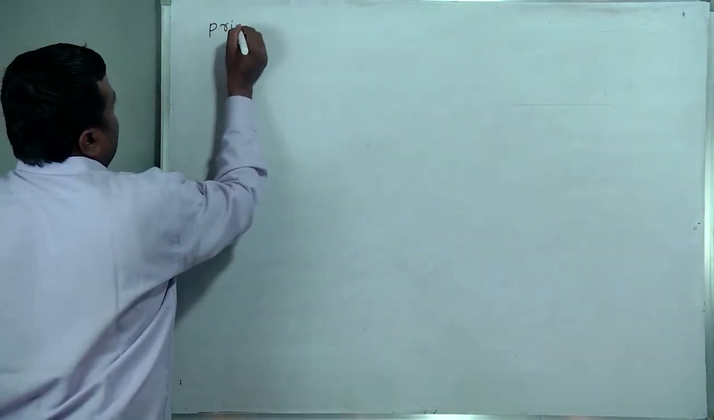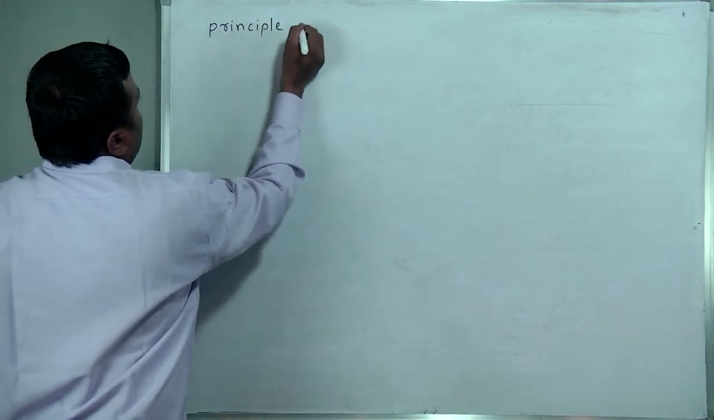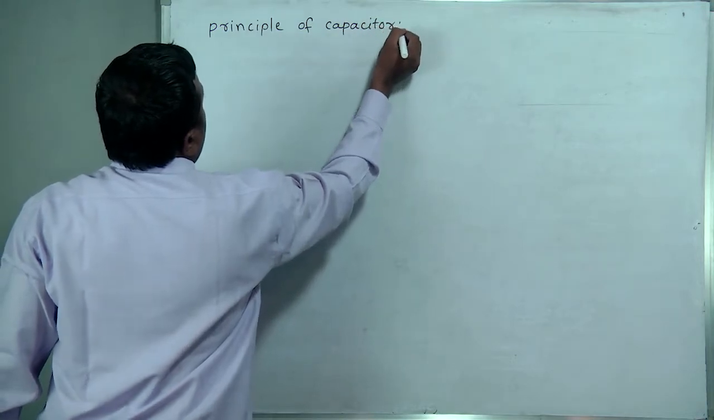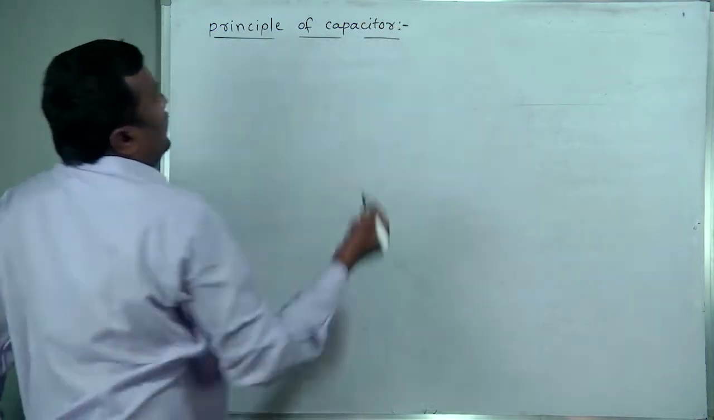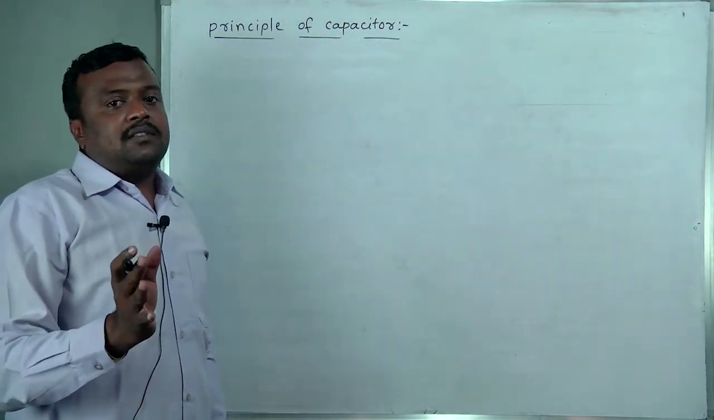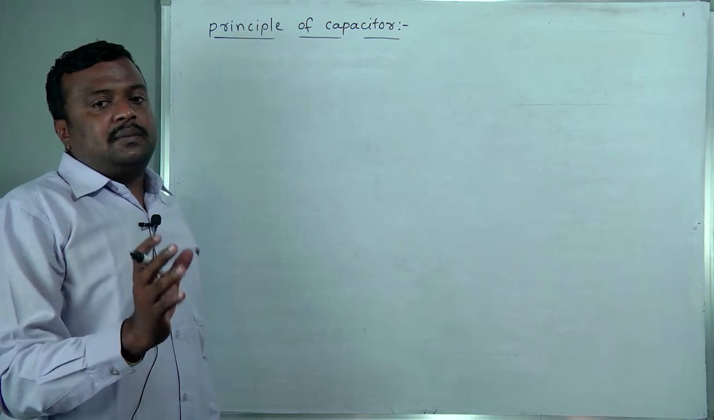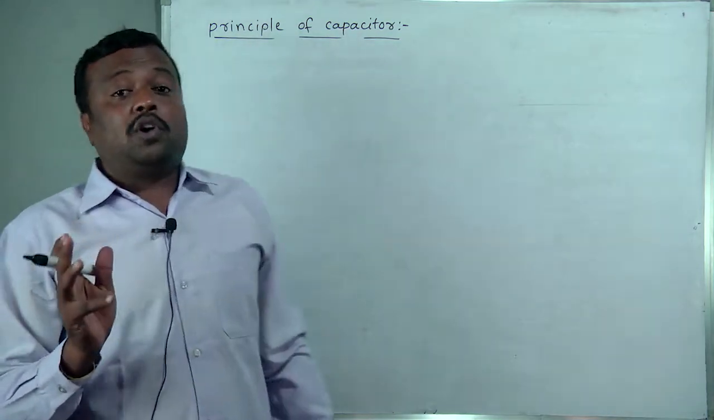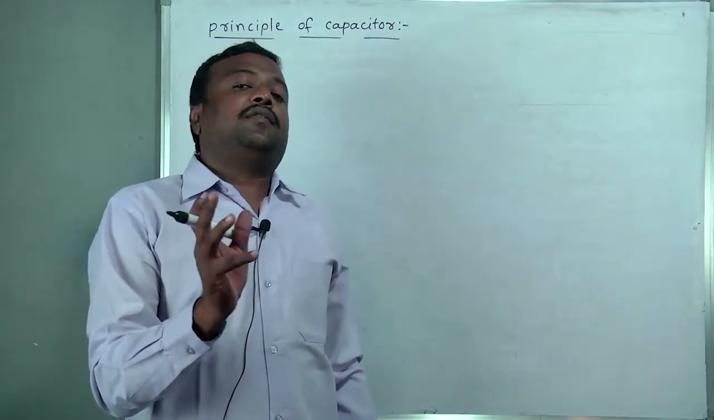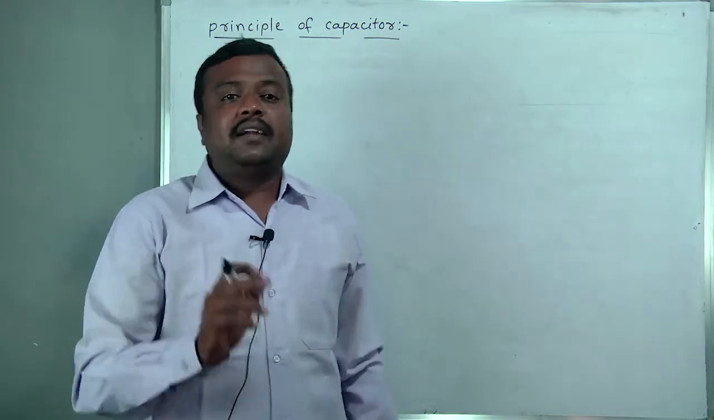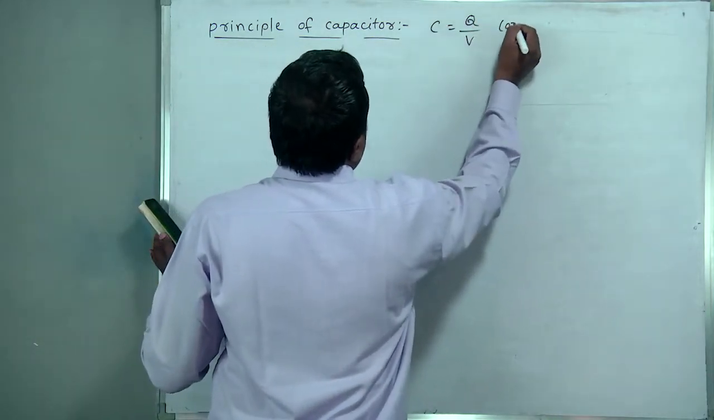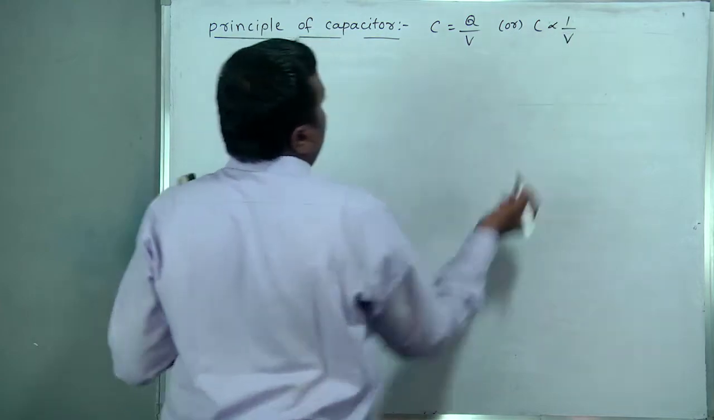This is called the principle of capacitor. How will the capacitor work? What is the capacitor's main aim? To store a larger amount of charge between the two plates. To store more charge between the two plates, the potential difference between the two plates must decrease. C equal to Q by V, or C inversely proportional to V.